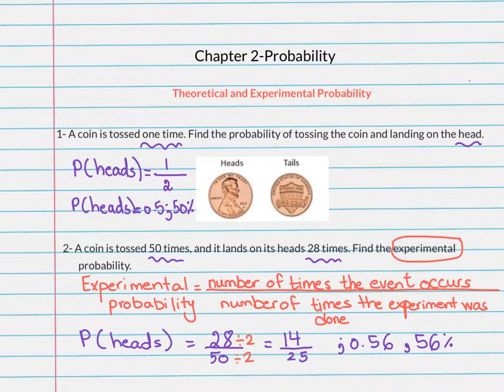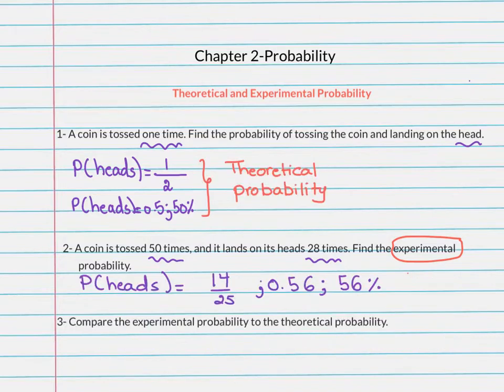So as you notice here, we were asked to find the theoretical probability in the first part, the experimental probability in the second part, and there will be a third part. The third part is comparing the theoretical probability and experimental probability. When we want to compare them, as you know, the theoretical probability is 0.5 and the experimental probability based on our calculations is 0.56. As you can see here, they are close to each other. So the theoretical and the experimental probabilities are close to each other.